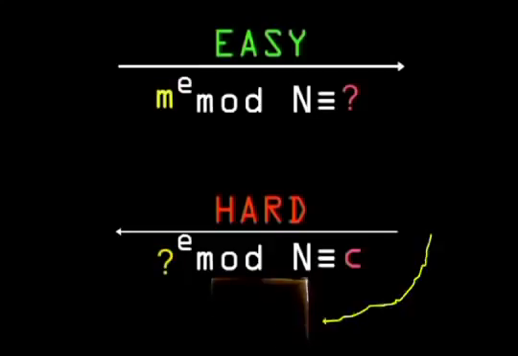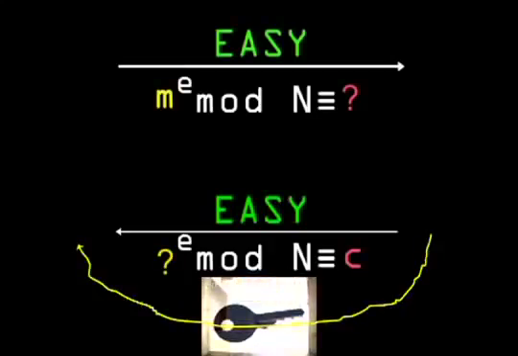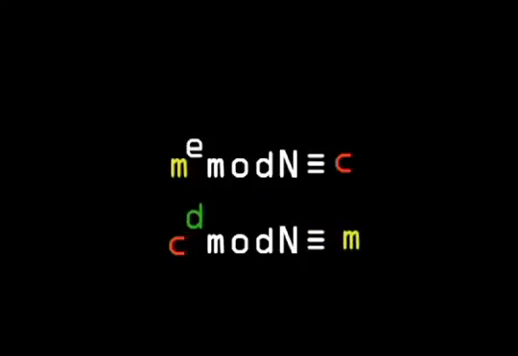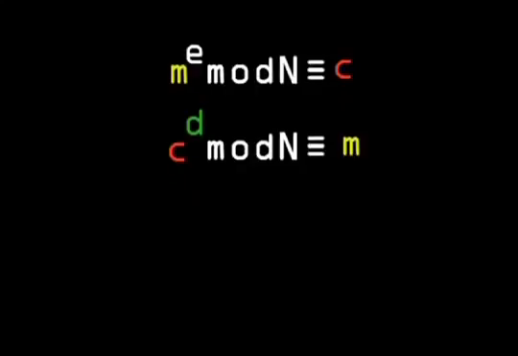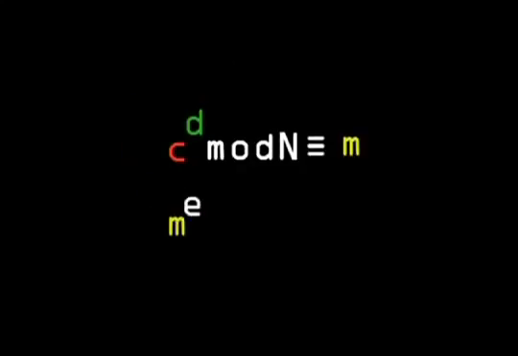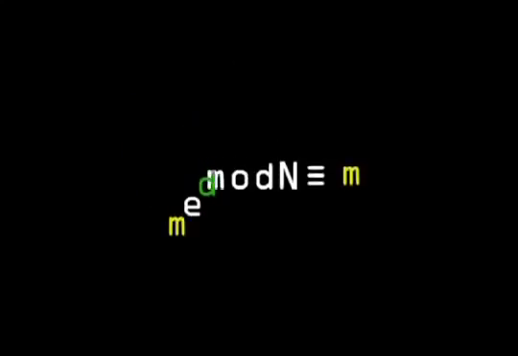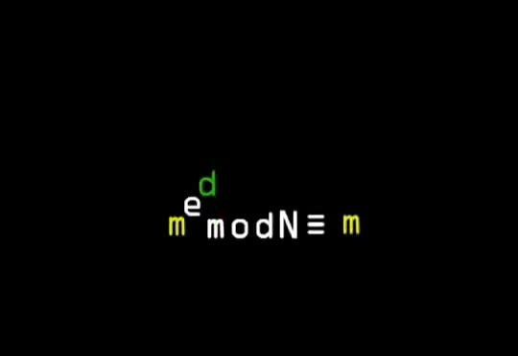Now, what about the key? The key is the trapdoor, some piece of information that makes it easy to reverse the encryption. We need to raise c to some other exponent, say d, which will undo the initial operation applied to m and return the original message m. So both operations together is the same as m to the power of e, all raised to the power of d, which is the same as m to the power of e times d. e is the encryption, d is the decryption.